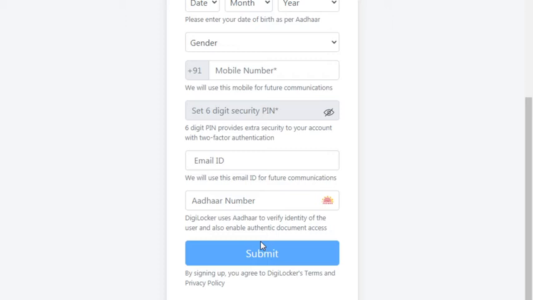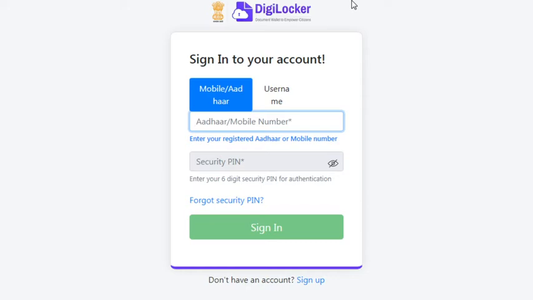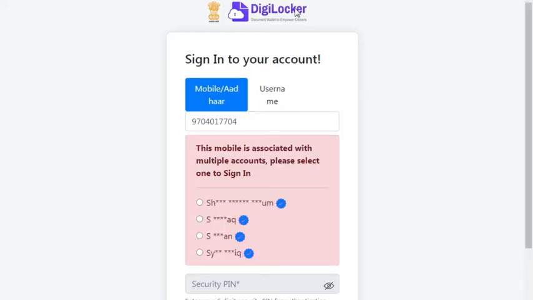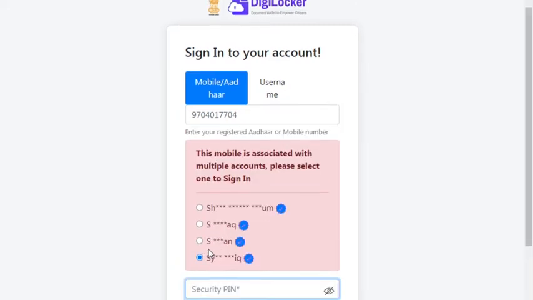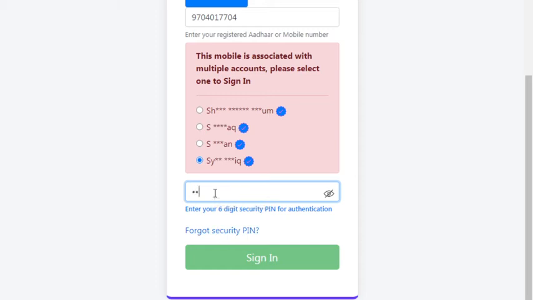Okay, so if you already did all these things, click on the sign in button. Here I am giving my mobile number. Okay, you can use username also. Here I am selecting my account and password also.